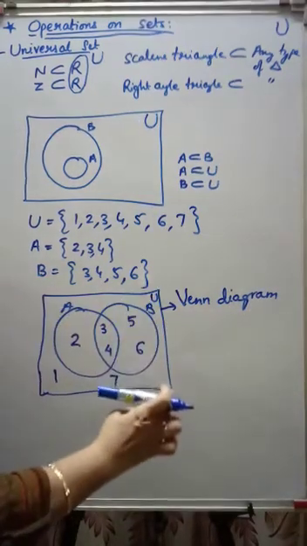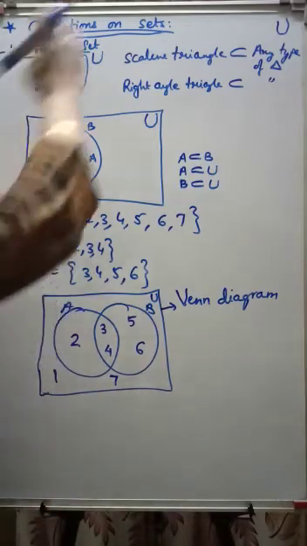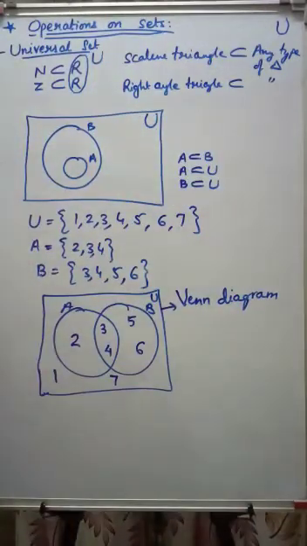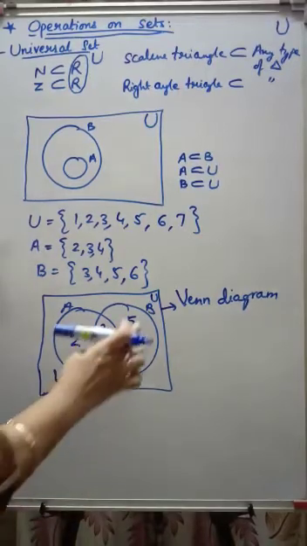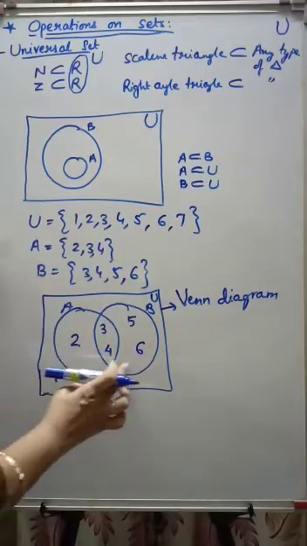My universal set is a rectangle. You can use a complete board, you can use a complete wall of the home, it's your choice. But to show it properly in a notebook, I am bounding myself with a small rectangle as a universal set. So this is A and B.